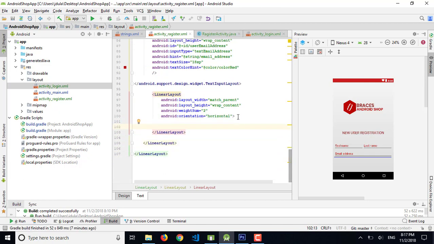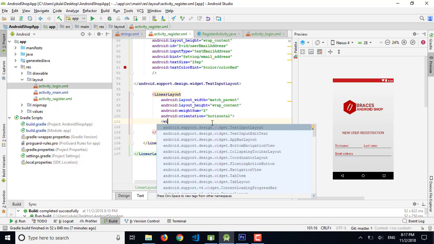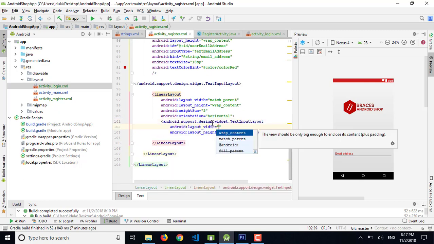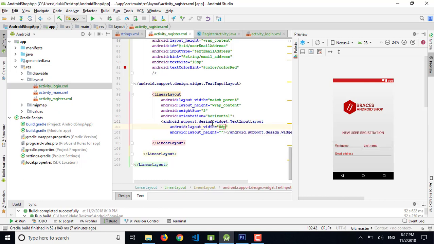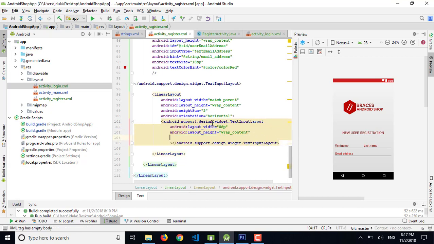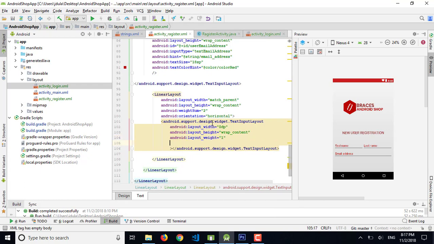So inside linear layout we can use the input layout, and this one is the 0 dp and wrap content. Now let's set weight to 1 and give an id, password wrapper.